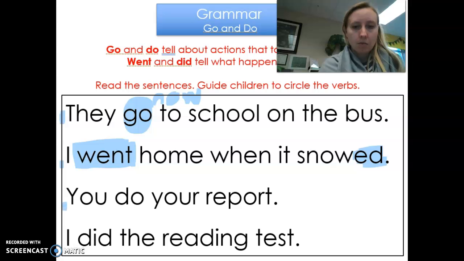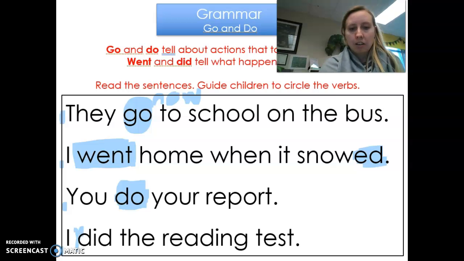Okay, here we go. You do your report. What's my verb? It would be do. They want you to do something. And it's happening right now. Like do it right now. My next sentence says, I did the reading test.